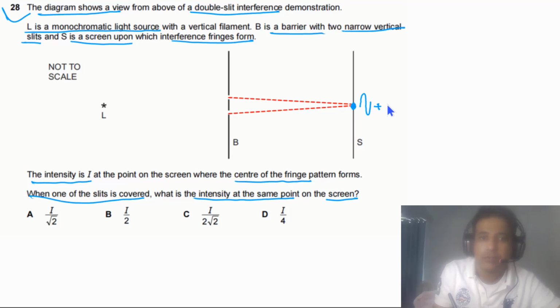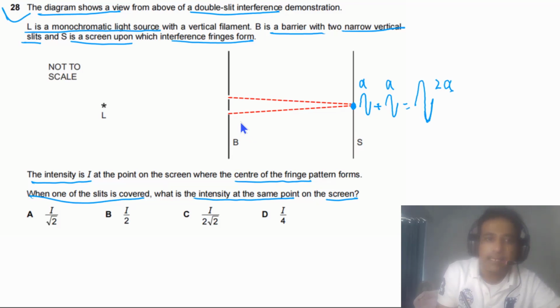We can imagine these are two waves that meet at this point in phase and form a super wave. If the amplitude of each wave is A, the amplitude of the super wave has to be equal to 2A.